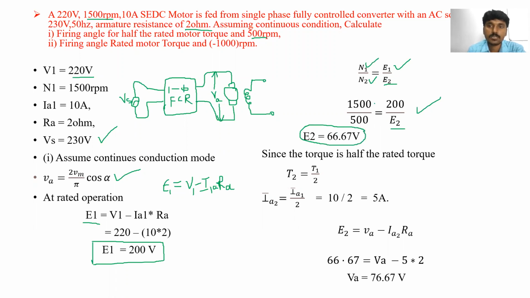Tell me one thing. When the back EMF is 200 volts and the speed is 1500 RPM, if the speed decreases to 500, will the back EMF decrease or increase? Can anybody tell, please?